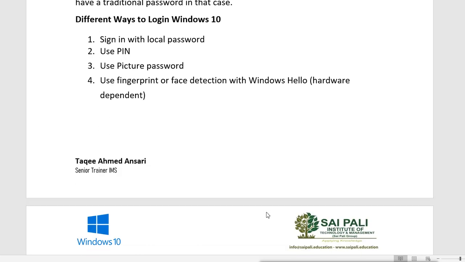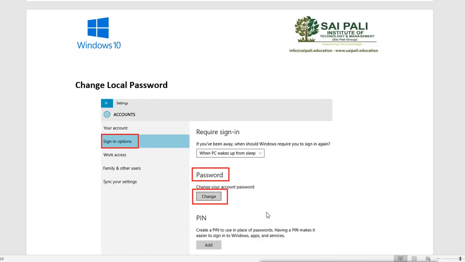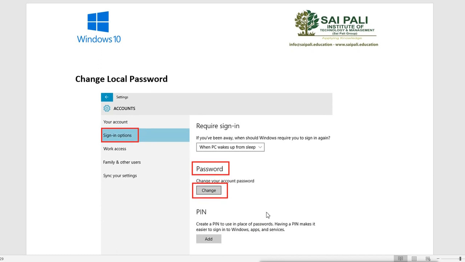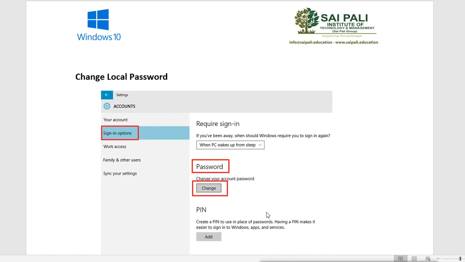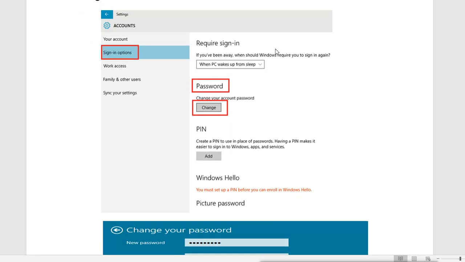So first, to manage the local password, or change the local password to sign in, you have the option to use this sign in option for the local password. You can do it in the account section. For example, I will show you this, and then you can click on this to change the password if you have one, and if you don't have one, then you will get the option to add a password.